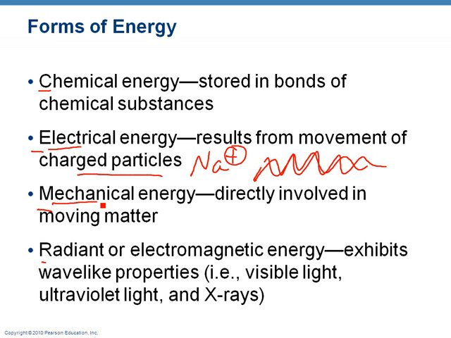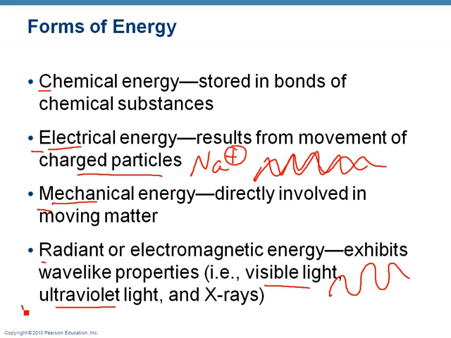Mechanical energy, that's just actually moving matter. So I'm using mechanical energy right now, picking up my glass. And then we have radiant or electromagnetic energy. And these are things that usually have a wavelength, like light, UV light, X-rays. So right now I can see my board, that's visible light coming into my eye, going to my retina, and basically stimulating my retina to make a picture so I can see.